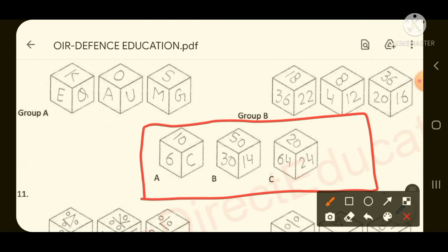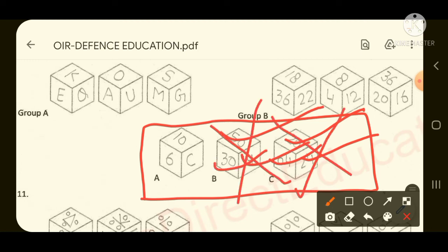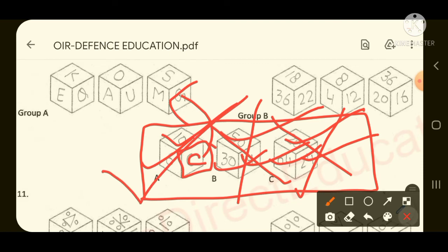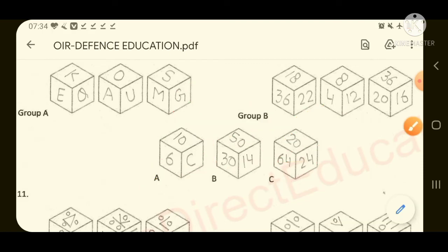Like if you see here, number is there, then again here number is there, here also number is there, here also number, here also number. So both B and C will not come. But if you look at option A, here number is there, here number is there. But if you look at this face of the cube, here C is mentioned. C is an alphabet which is matching with group A kind of thing. So option A is the required answer for question number 10.